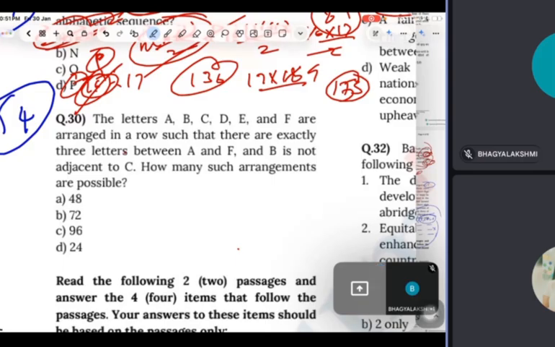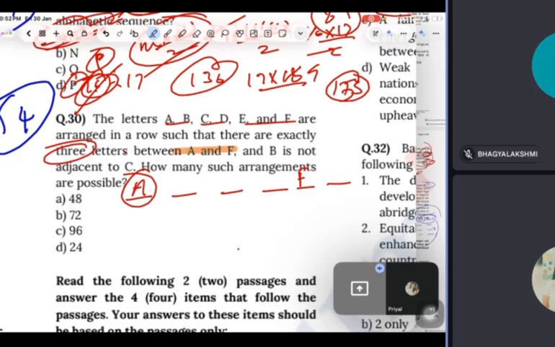See, guys. There are 6 letters. Now there are how many gaps, guys? A and F. 3 letter gaps. So if I put A here, F will definitely be here.